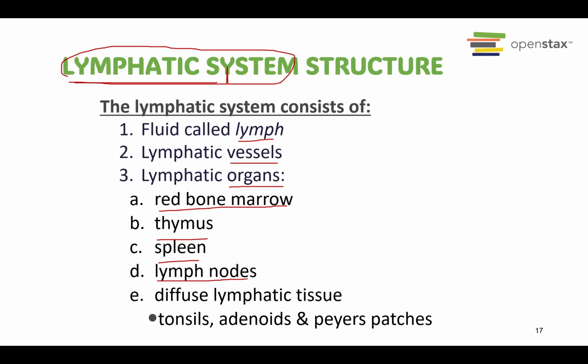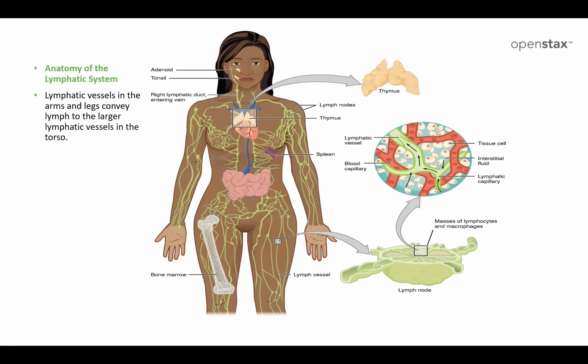We also have lymph nodes. This is also a special area for killing the pathogen, and there are some other smaller lymphatic nodes called lymphatic nodules, for example the tonsil. This is also part of the lymphatic system. That's the reason why if a kid has an infection, for example strep throat, their tonsils usually inflame, because that's the place where they try to destroy the bacteria. This is part of the lymphatic system.